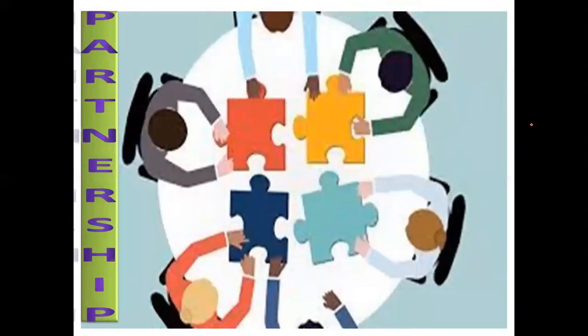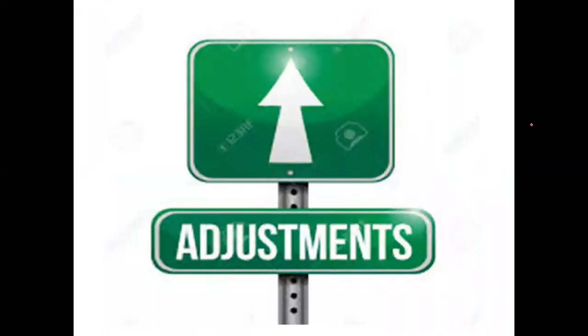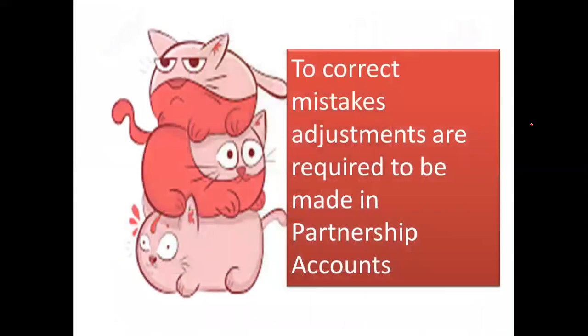So whatever the error is there, in partnership firm, we have to correct the effect of these transactions and these mistakes which has been done in the past. So this can be rectified by giving effects in the form of adjustments. So to correct mistake, adjustments are required to be made in partnership accounts. We need to understand this thing.